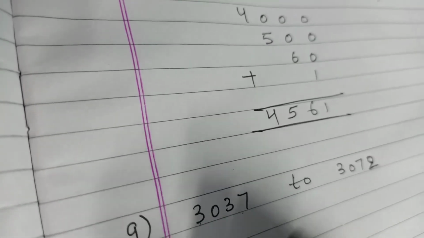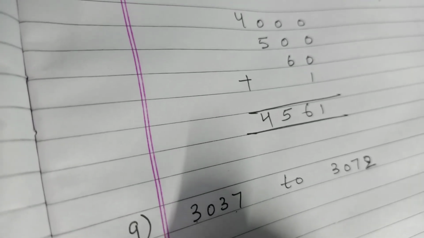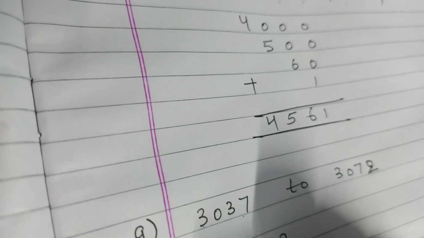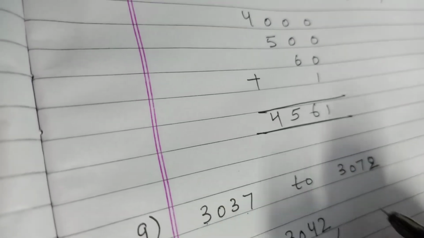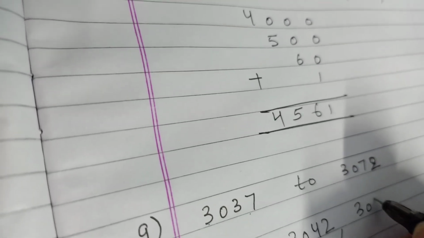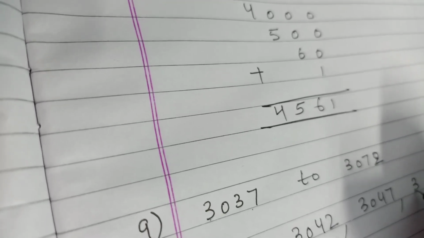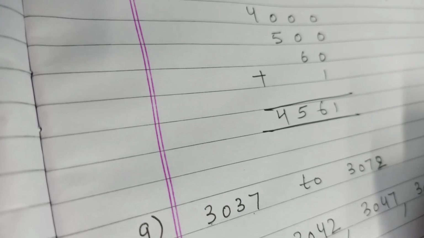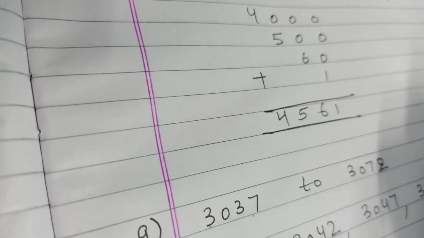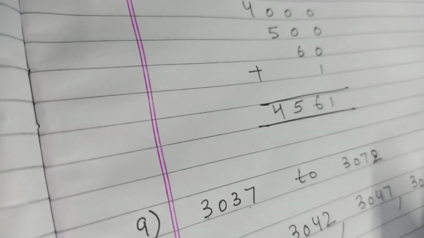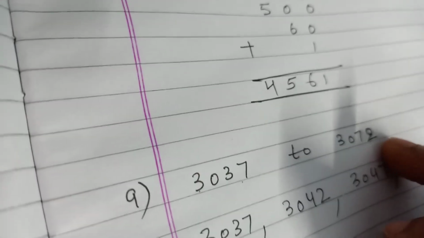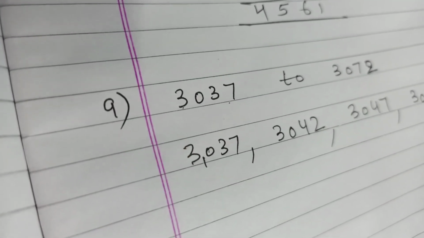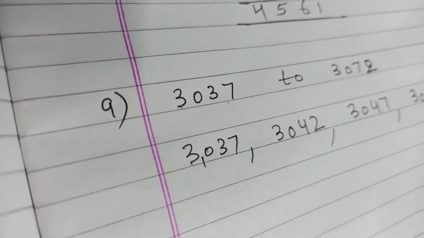You add 5 here. First comes 3,037. Next will become 3,042. Next will become 3,047. Next will become 3,052. Like this you have to count up to 3,072. It is very easy.